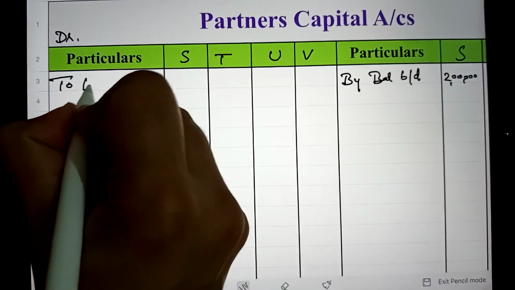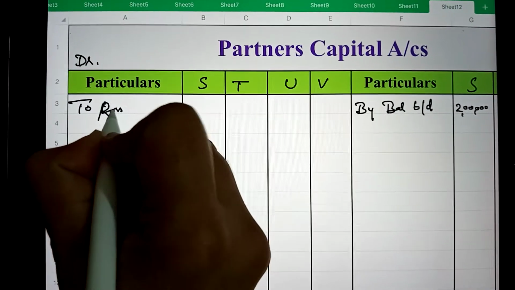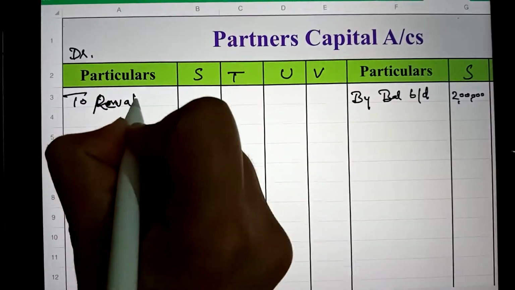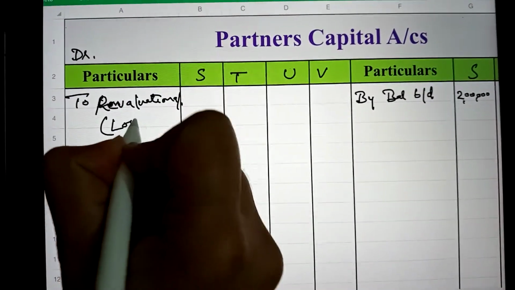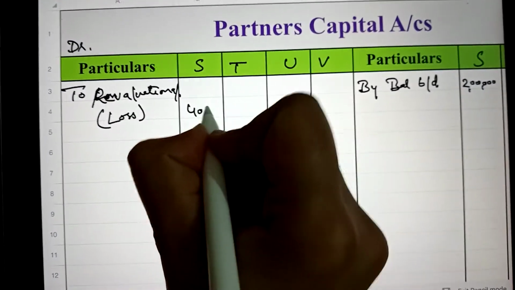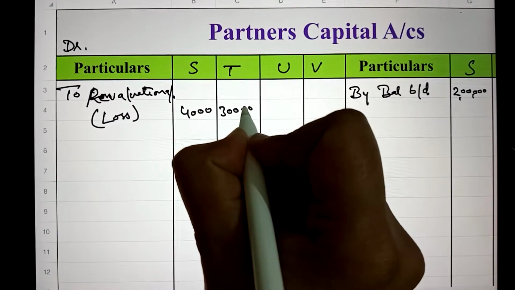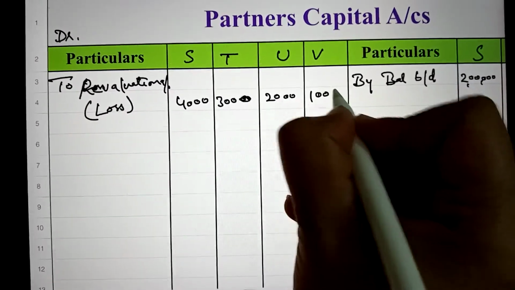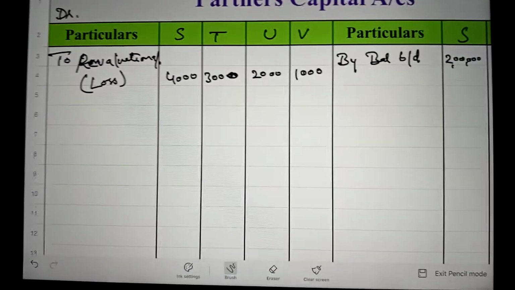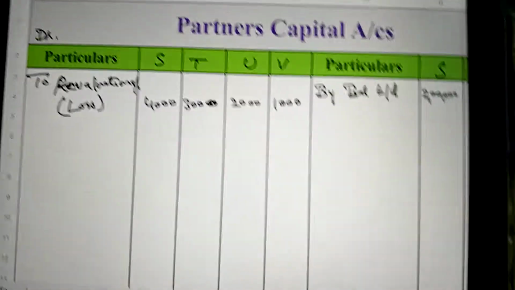To revaluation account, we will write revaluation account, and the loss is 4,000, 3,000, 2,000, 1,000. Next adjustment is of goodwill.